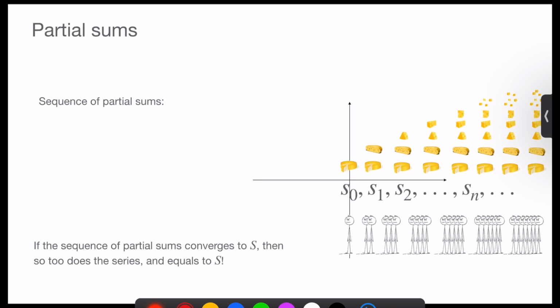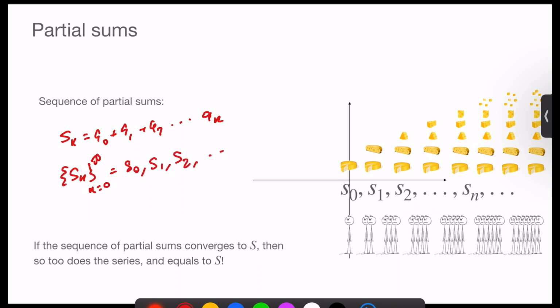So we can write that the kth partial sum, sk, is a0 plus a1 plus a2 and so on to ak. And we have a sequence sk as k moves to infinity, as we move down this infinite line, of s0, s1, s2, and so on. And because we have a sequence, we know how to see whether or not this is convergent and what it's convergent to. We call that value s. So we say that if the sequence of partial sums converges to some limit s, the series converges and it sums to s.